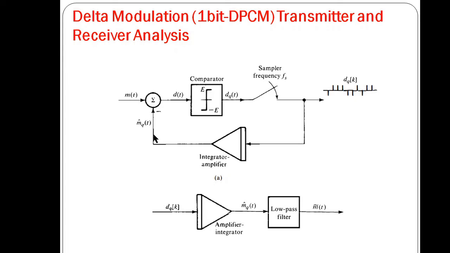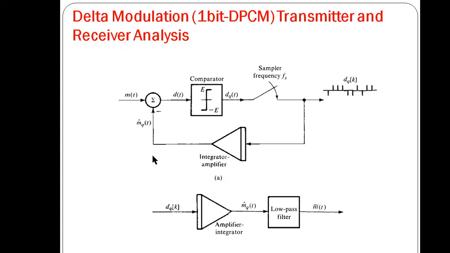The pulse train DQK is the delta modulated pulse train. The modulated signal DQK is amplified and integrated in the feedback path to generate the MQT, that is the quantized version of our sample signal, which tries to follow this MT.